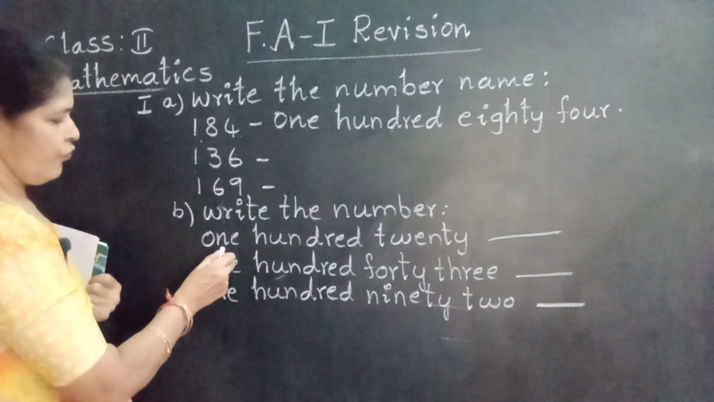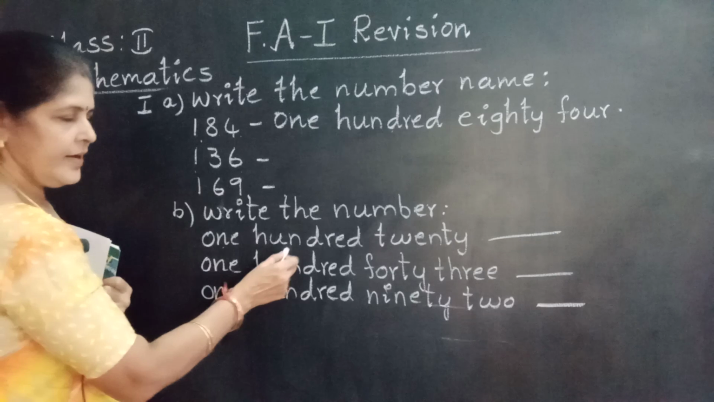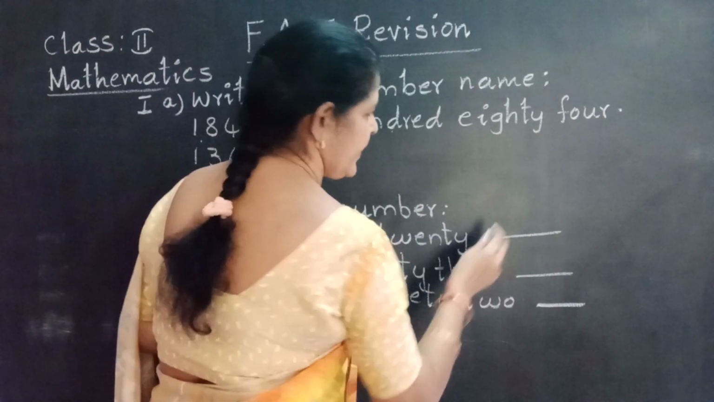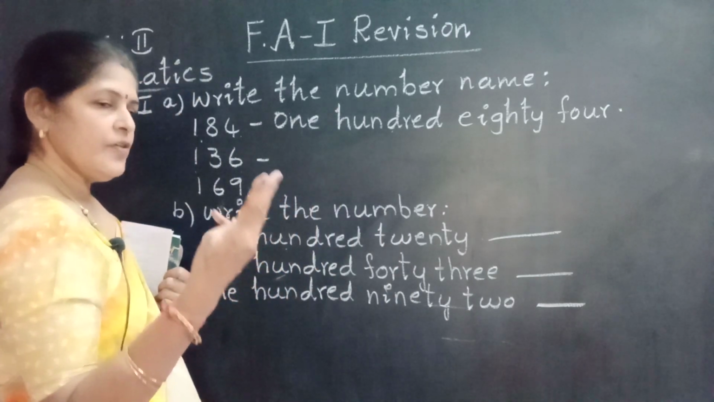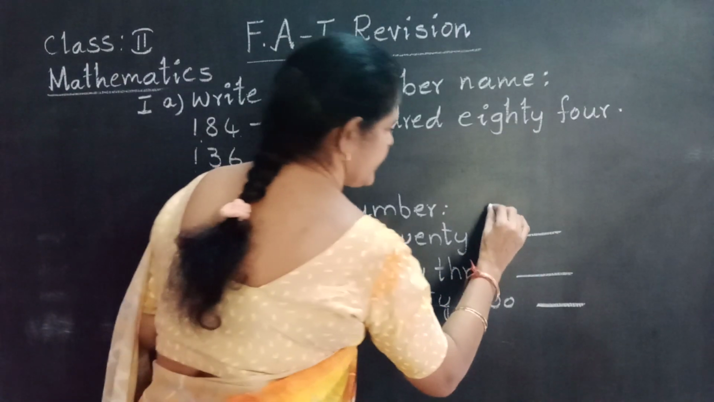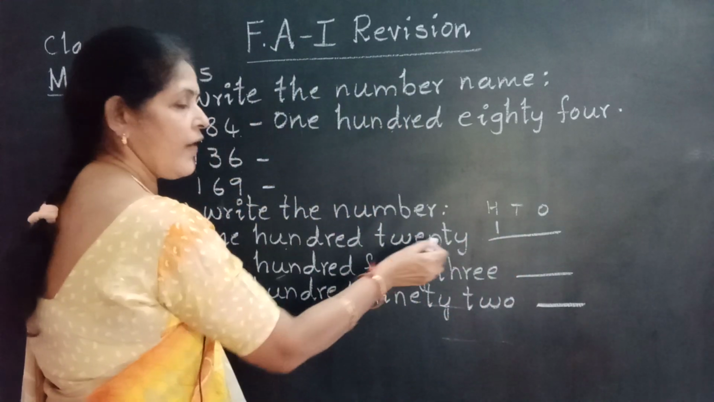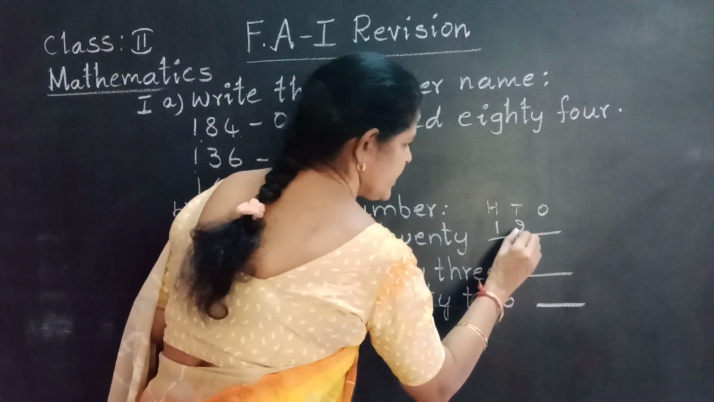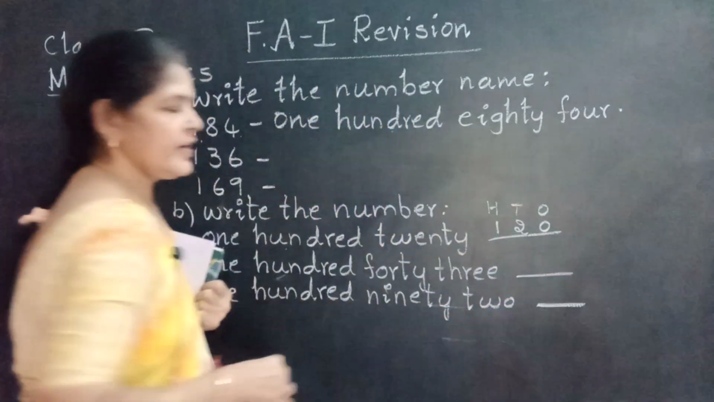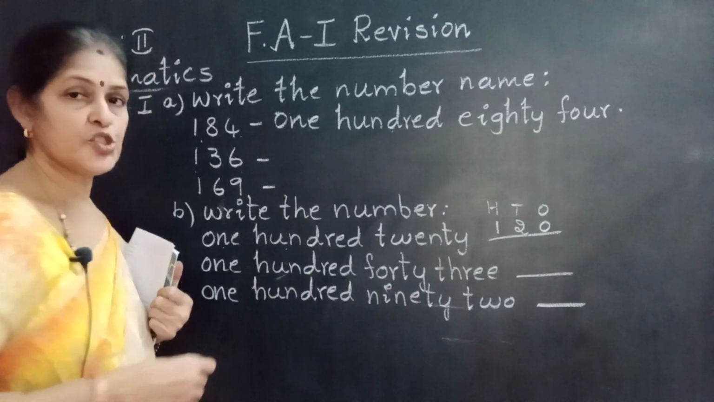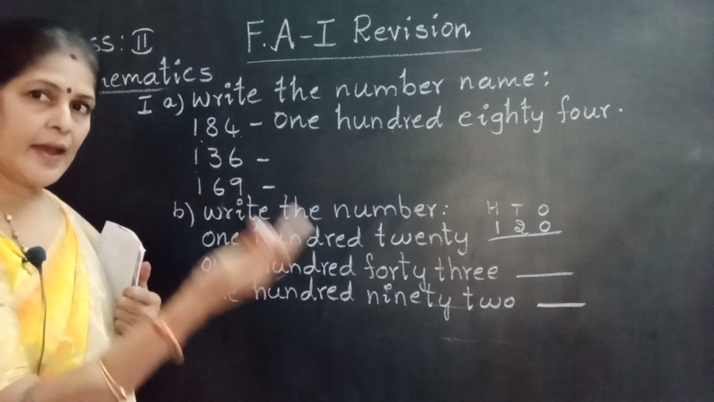See, first one, 120. These are 3-digit numbers, no? Hundreds, tens, ones. 120, that is 100 and 20. This is going to be 120. Like that, you have to practice these number names. Write numbers.